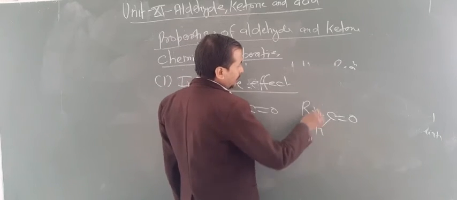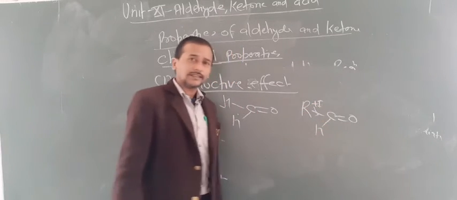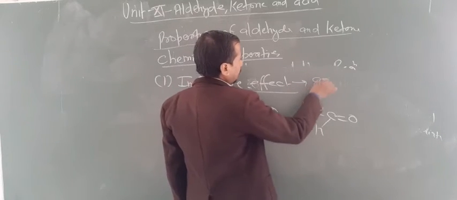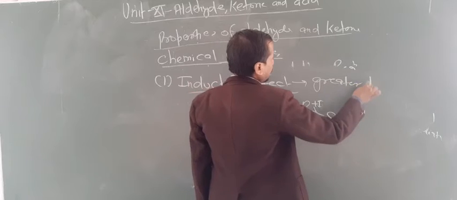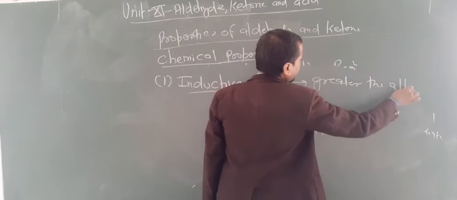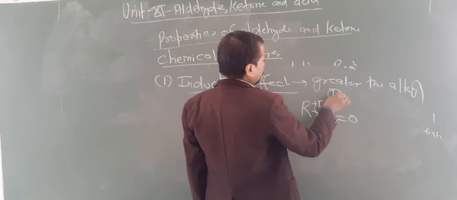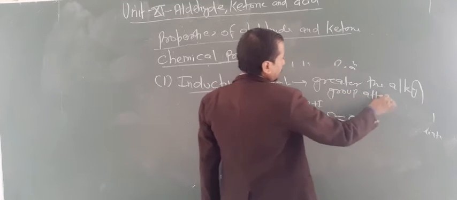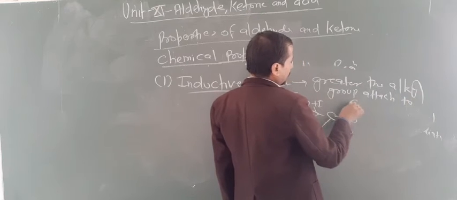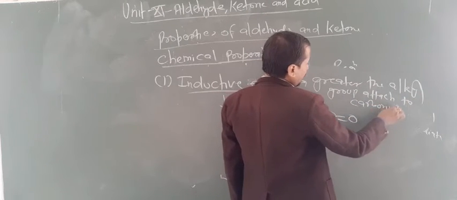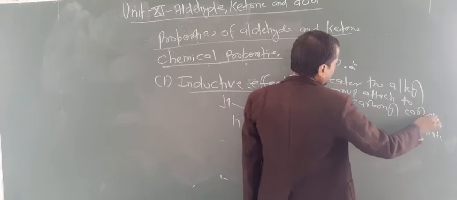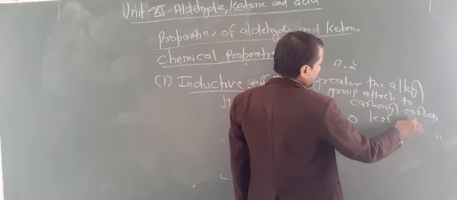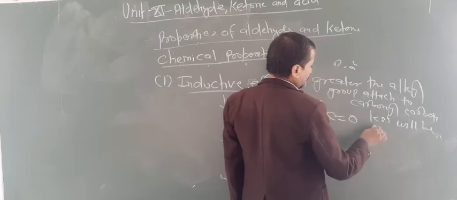Now this R has a plus I effect, so the greater the alkyl group attached to the carbonyl carbon, the less will be the reactivity.